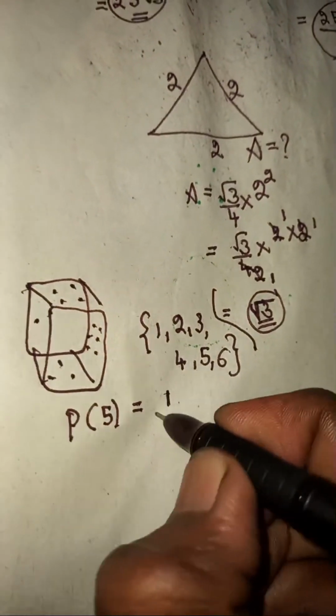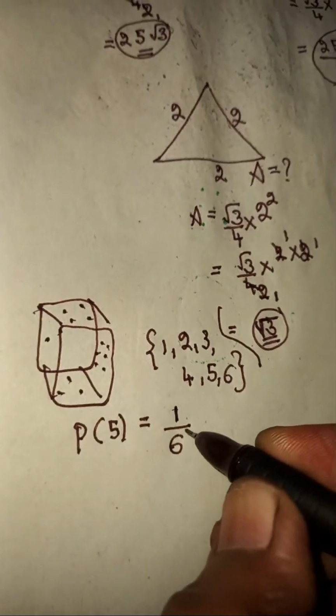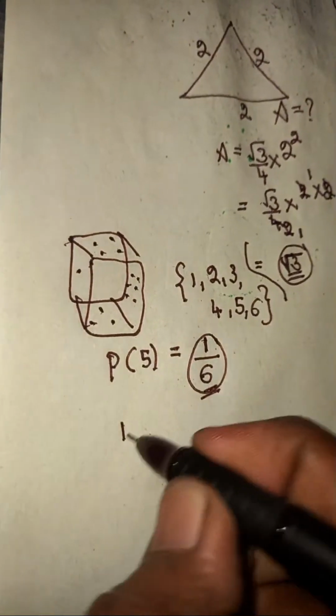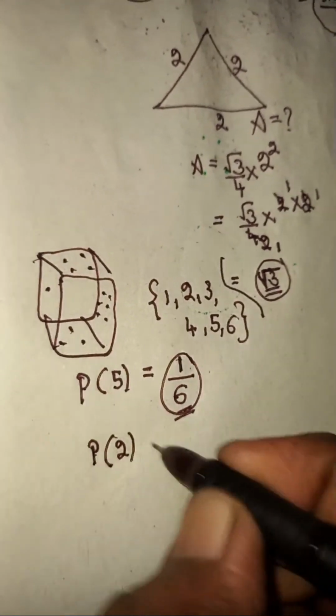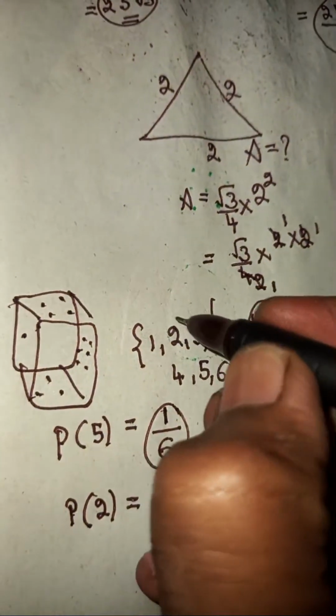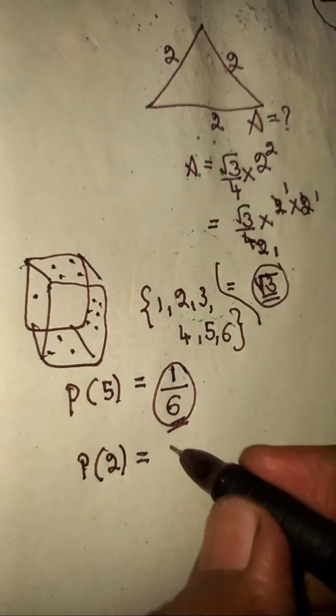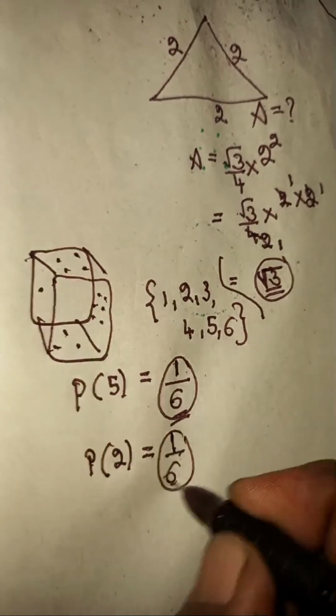In 6 total chances they are asking probability of getting 5. So there is one chance, and total there are 6 chances. So the probability is 1 by 6. And they ask what is the probability of getting 2 here. 2 also, there is only one chance of getting 2. There are totally 6 numbers. It is 1 by 6.